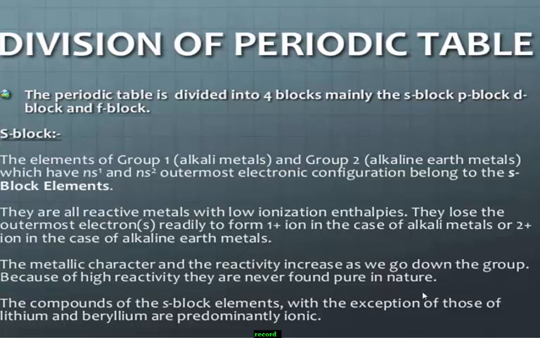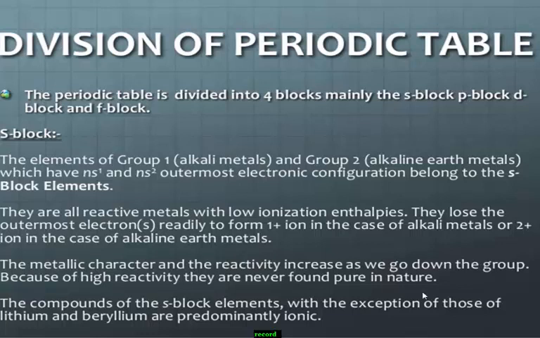Students, already you know group 1 means alkali metals and group 2 alkaline earth metals, which have the outermost electronic configuration ns1 and ns2. They are all reactive metals with low ionization enthalpy. Remember, group 1 and group 2 elements are all reactive metals with low ionization enthalpy.